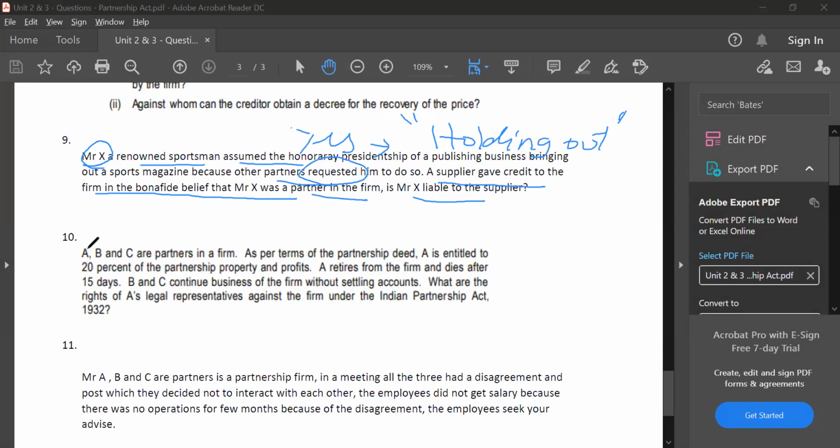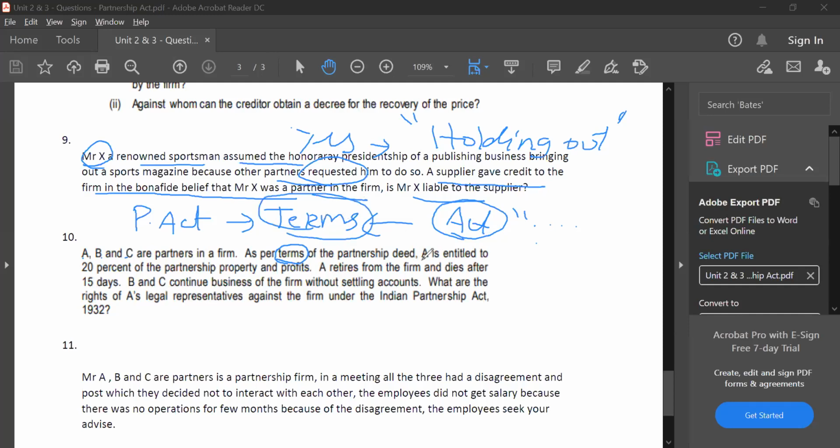Question number 10. A, B, and C are partners in a firm. As per the terms of the partnership, follow, guys, as per the terms. Now remember, in the Partnership Act alone, unlike other acts, any agreement, any terms can be made between the partners which are different from the act. Throughout the Partnership Act, the act gives the actual provision, but it also includes the words "unless a contrary agreement exists." So you can make terms and change any terms between the partners. A is entitled to 20% of the partnership property and profits. His share of profits is 20% of partnership profits and property.